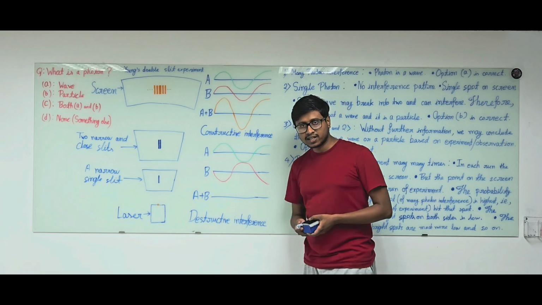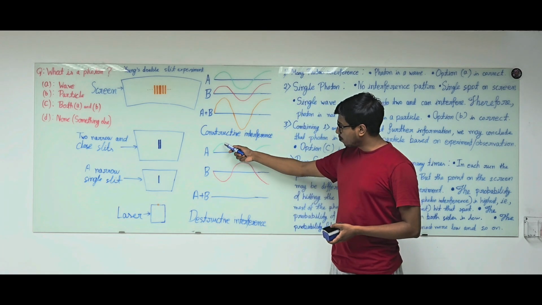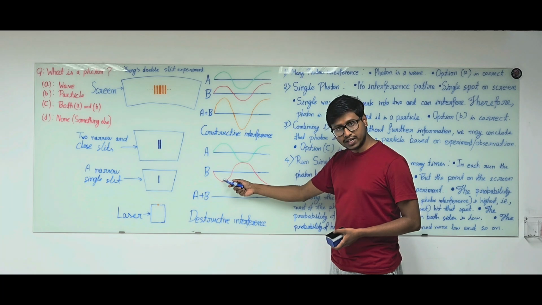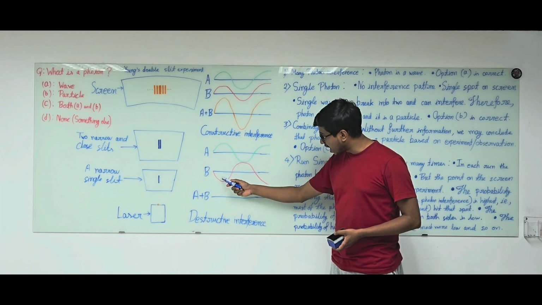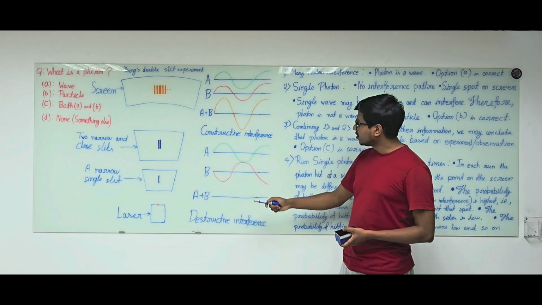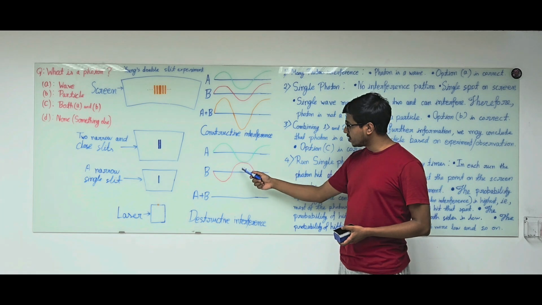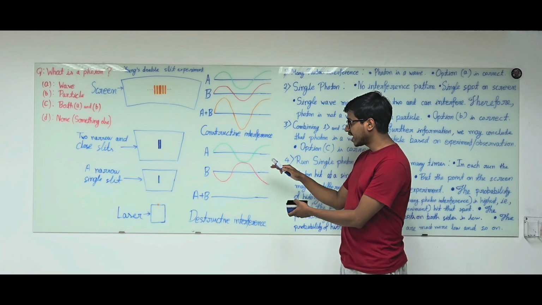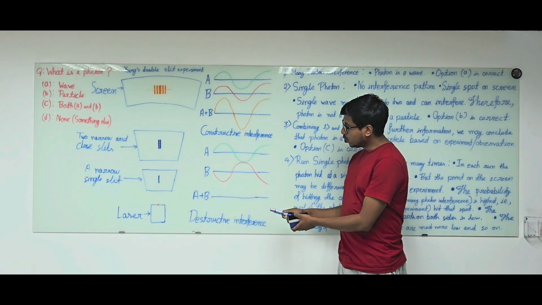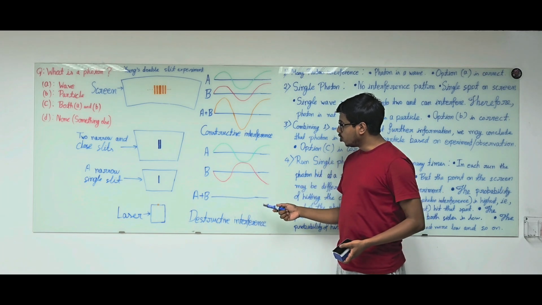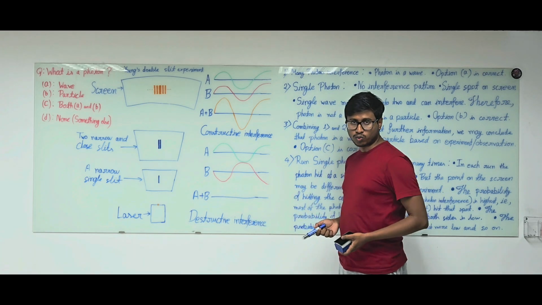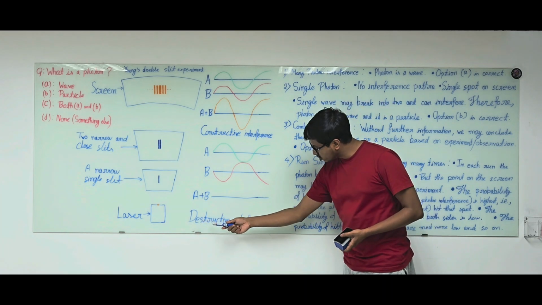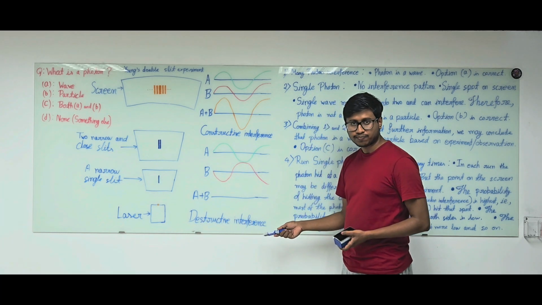On the other hand, if the mountain of wave A coincides with the valley of wave B, and the valley of wave A coincides with the mountain of wave B, then altogether they cancel each other and we observe no wave or a zero intensity wave. This kind of interference is known as destructive interference.